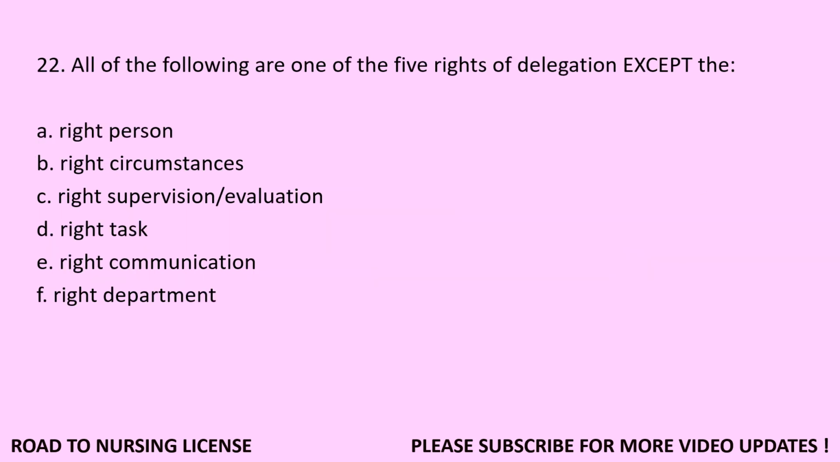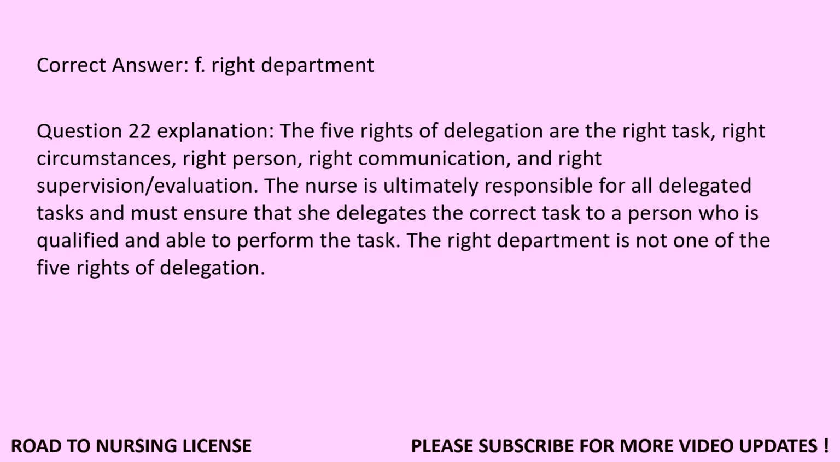Question 22. All of the following are one of the 5 rights of delegation except the A. Right person. B. Right circumstances. C. Right supervision/evaluation. D. Right task. E. Right communication. F. Right department. Correct answer, F. Right department.